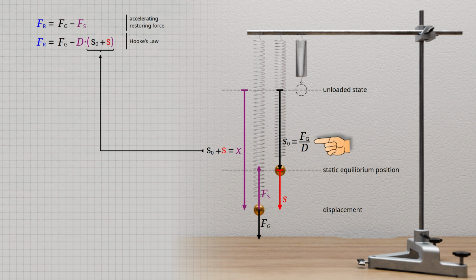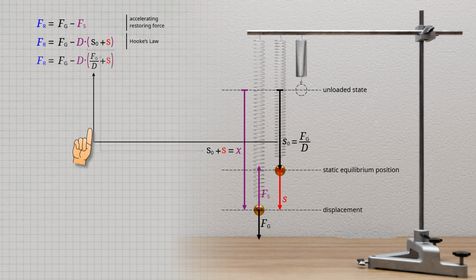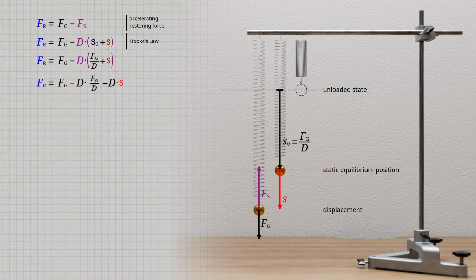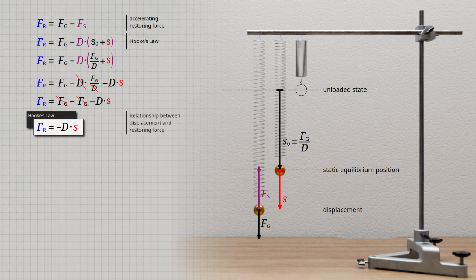The previously derived formula can be used for the static extension S0. In this way, we obtain the given equation. We now expand the term in parentheses and thus obtain the shown relationship. In this equation, the spring constant is eliminated. The gravitational force terms cancel each other out. We can now see that for the vertical spring pendulum, the relationship between displacement and restoring force is exactly the same as for the horizontal spring pendulum.